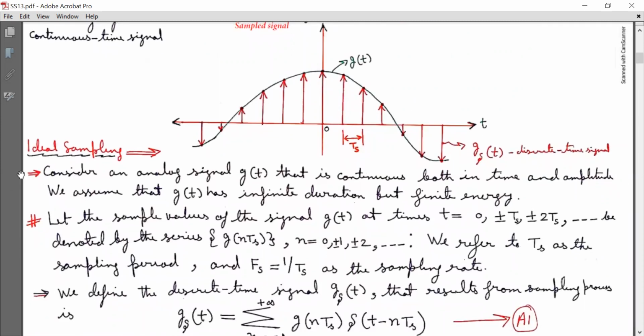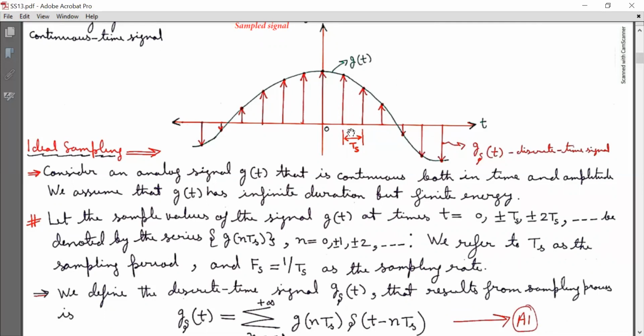Now we will start with ideal sampling. Look at this graph. Here the green colored signal is g(t), which is a continuous time signal, and g_delta(t) is the discrete time signal or the sampled signal, which is obtained by sampling of g(t).